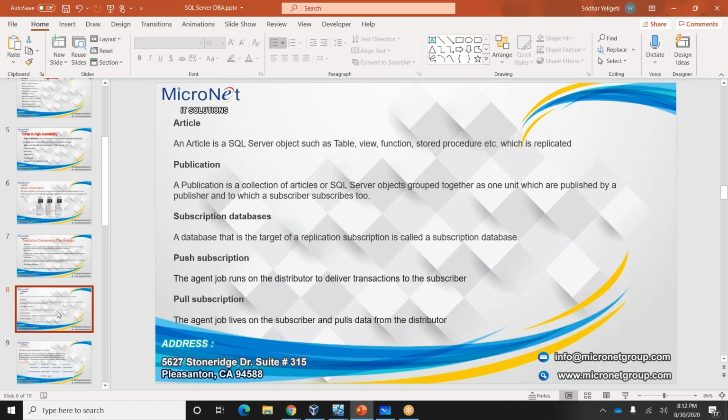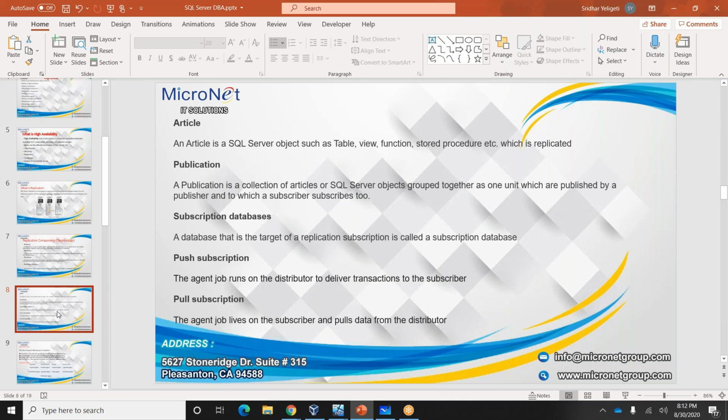We may want to keep three tables as a group, four tables as a group, or 24 tables as a group. This group we call a publication, the group of articles which is going to replicate from publisher to subscriber. The subscription database is on the destination server, which receives the data from the publisher database.